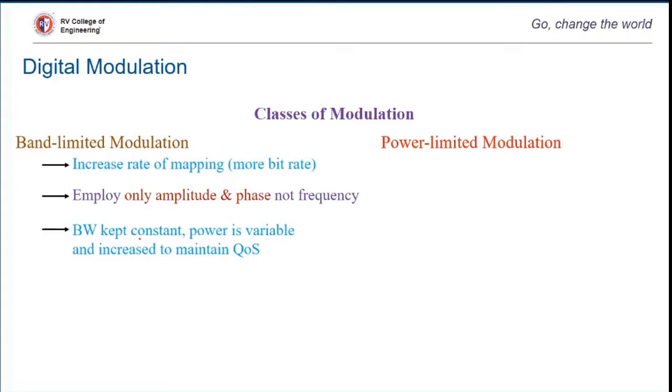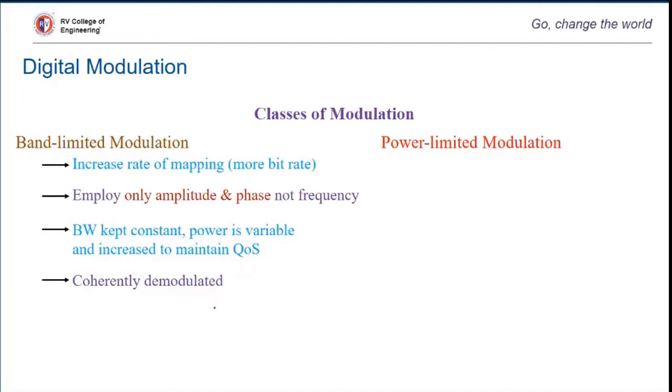Bandwidth is kept constant, but power is variable, whereas we would need to pay more money for more bandwidth. In order to maintain a certain probability of error or quality of service, we have the freedom to vary the power, but not the bandwidth. That's the case with the amplitude and phase modulation schemes, where we keep the frequency fixed. Those are the examples of band limited modulations. These are particularly coherently demodulated.